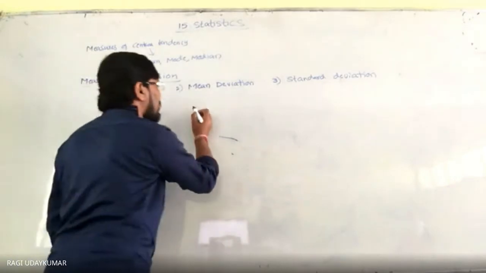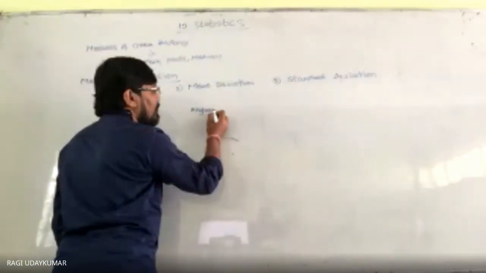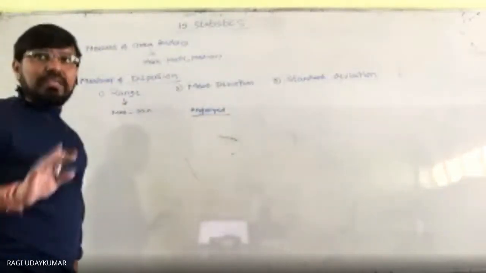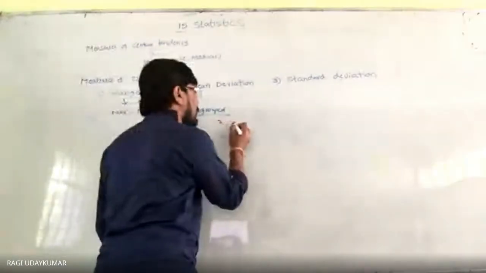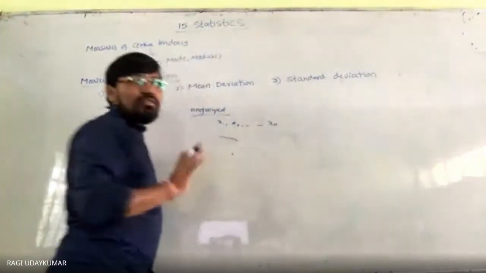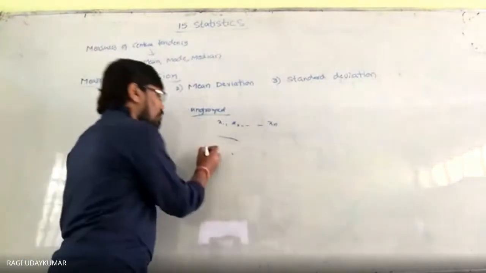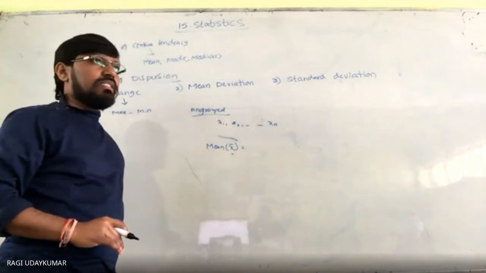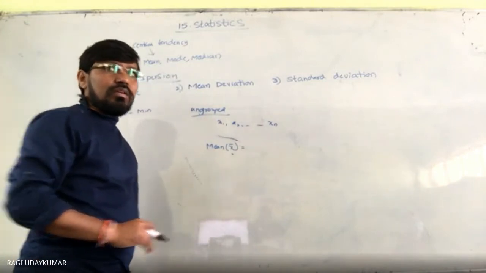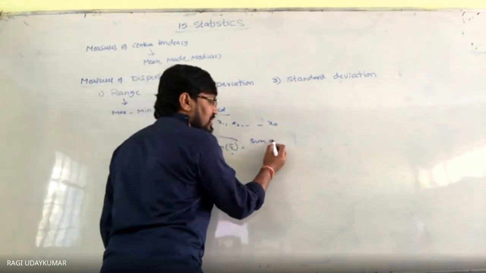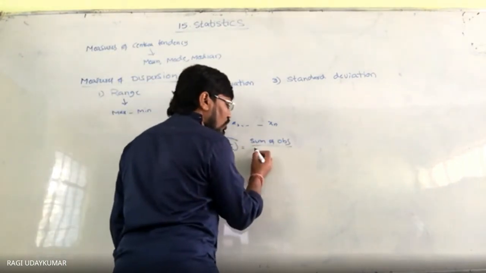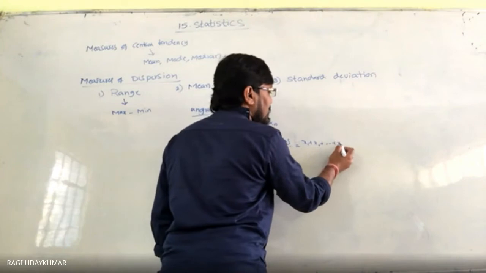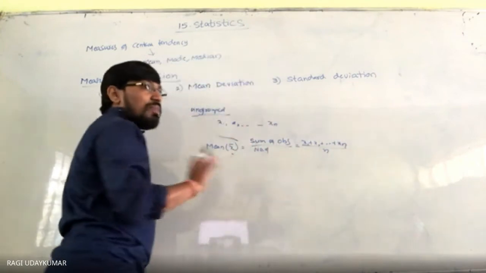Let's consider the ungrouped data. Suppose x1, x2, and so on, up to xn is given to you. What is the mean of this ungrouped data? Mean is represented by x bar, which equals the sum of the observations divided by the total number of observations. So x1 plus x2 and so on up to xn, divided by n, will give you the mean.